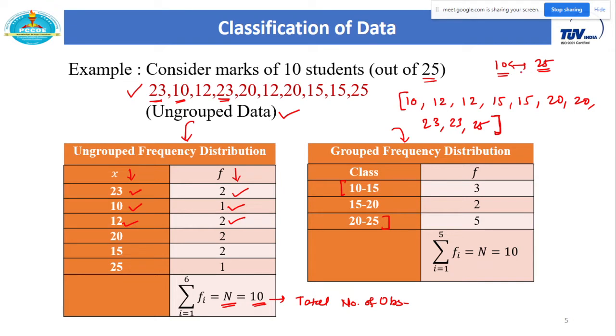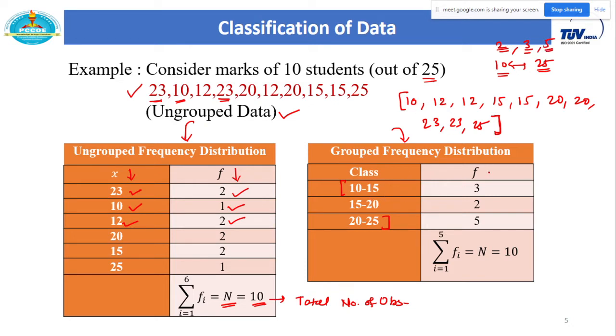Divide this data, 10 to 25, into 3 class intervals of difference 5. First is 10 to 15, next is 15 to 20, and third is 20 to 25. Again, it is totally our choice. If you want, we can divide this data into class intervals of difference 2 also, difference 3 also, or difference 5 also. It depends on us.